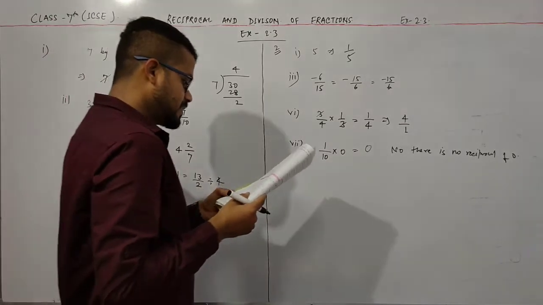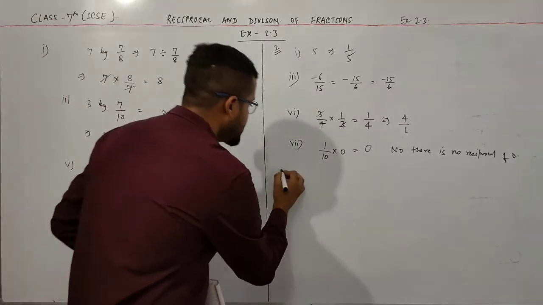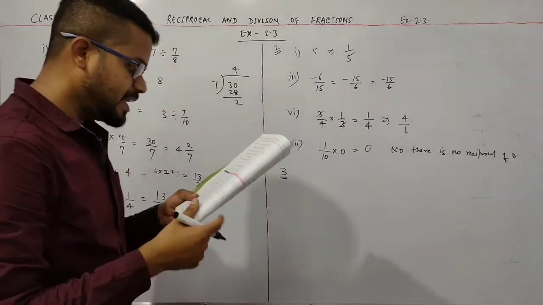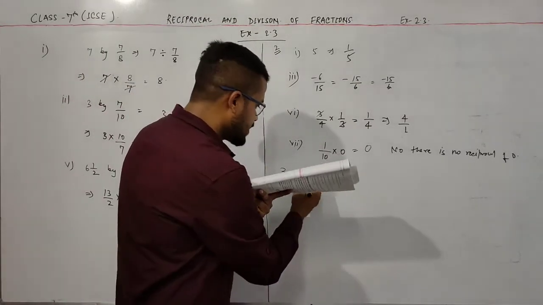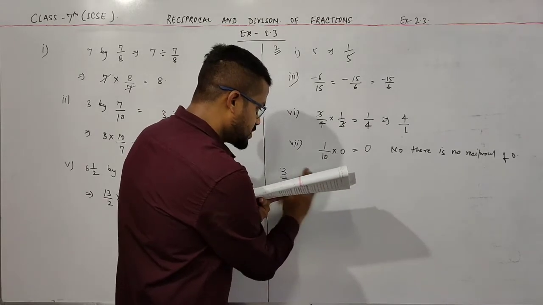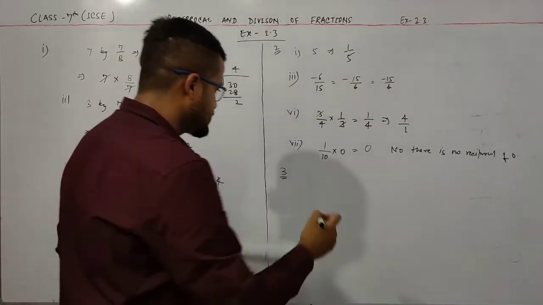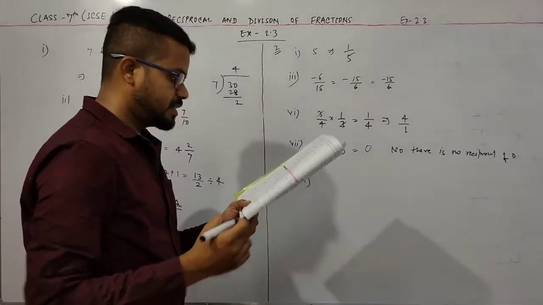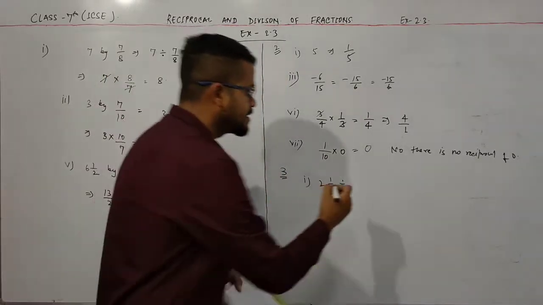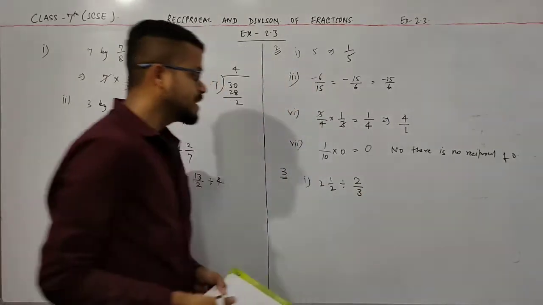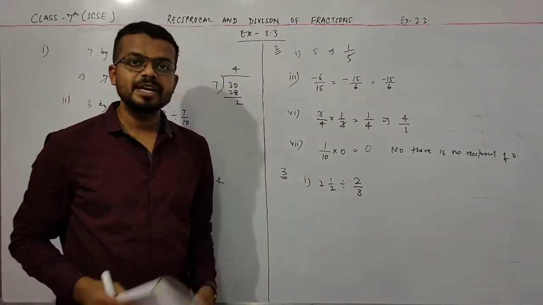Now come to the next question, question number 3. All the remaining is your homework, so do it at your home. Now this is question number 3 and the first question is 2 1 by 2 divided by 2 by 3.